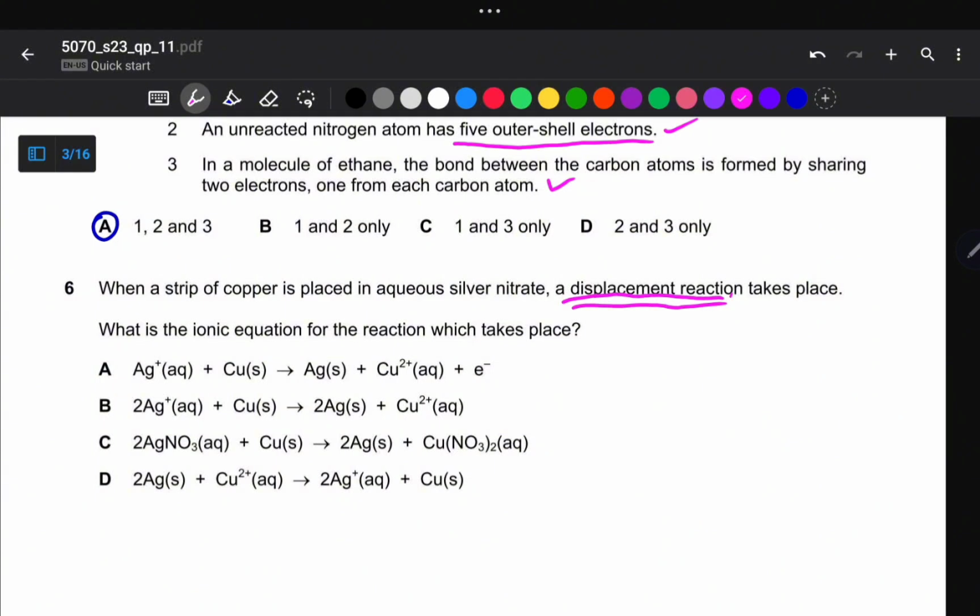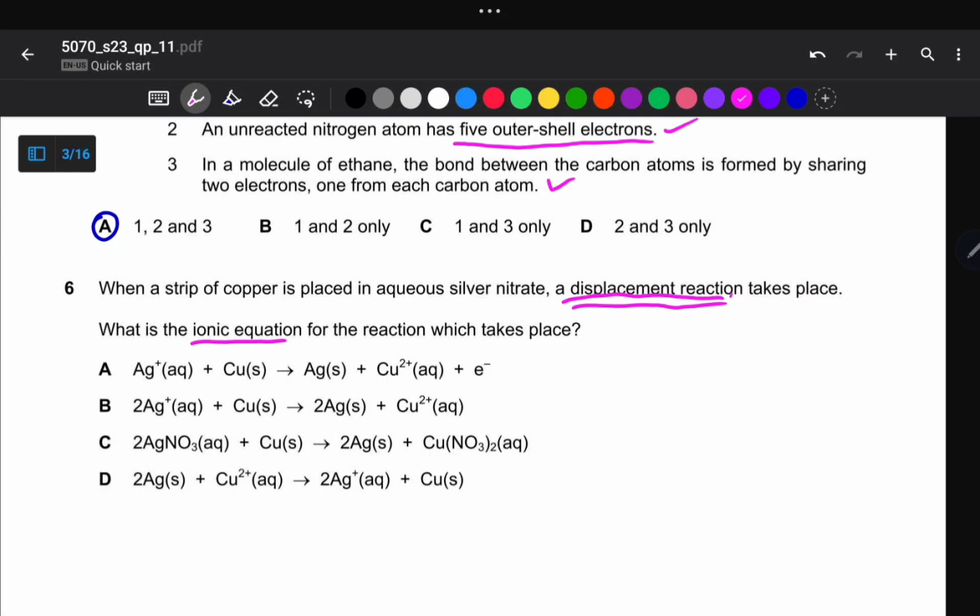So you need to understand the atomic principle behind the reaction of atoms, right? Atoms react in order to attain the stability of a noble gas configuration. From the reactive series, as I've alluded to before in our previous series, atoms react to achieve stability. The more reactive the atom is, the easier it is for the atom to attain stability. From the reactive series, copper is more reactive than silver, so copper will displace silver from its compound, right? The question requires us to give the ionic equation.